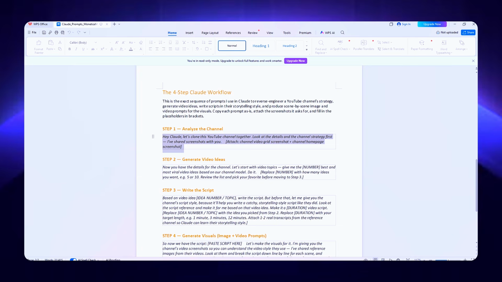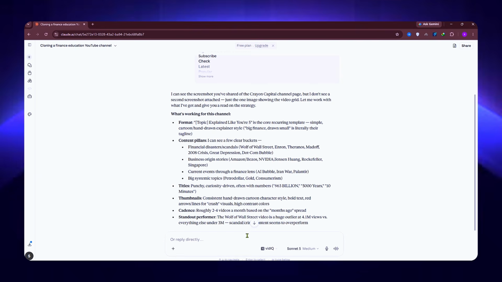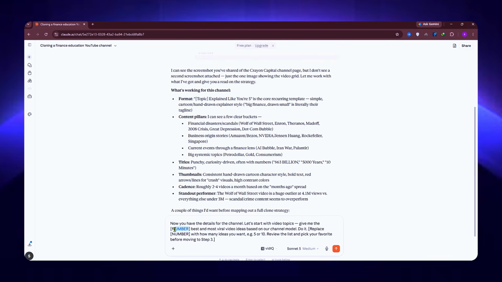Now let's generate video ideas. Go back to the Word file, copy the video idea prompt, and paste it into Claude. Before you generate, remove the placeholder number and replace it with however many ideas you want. I went with 5. Then hit generate.